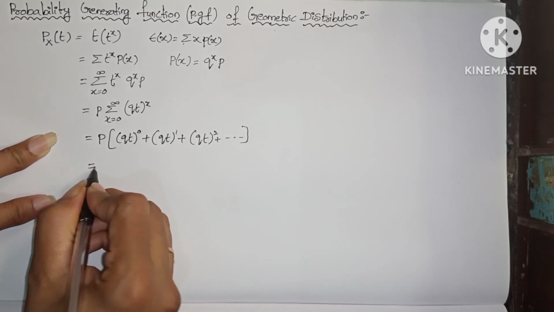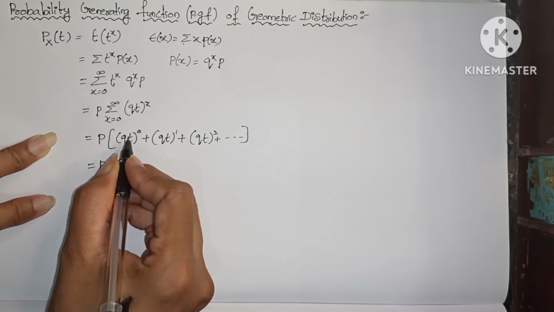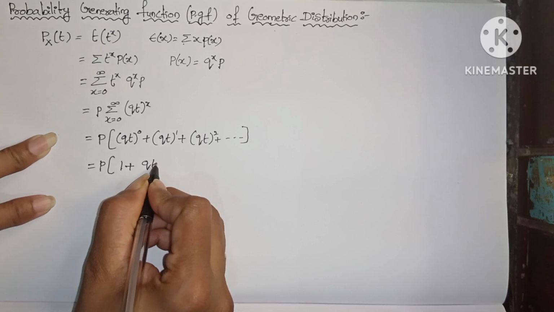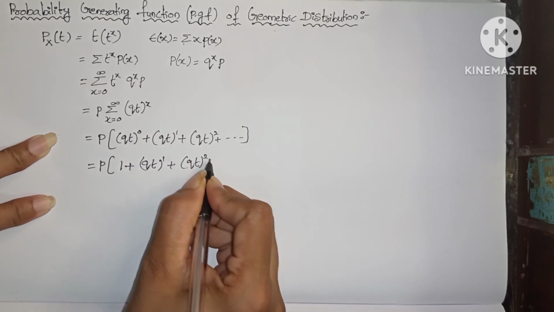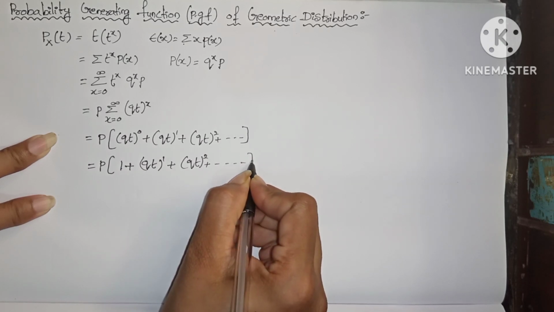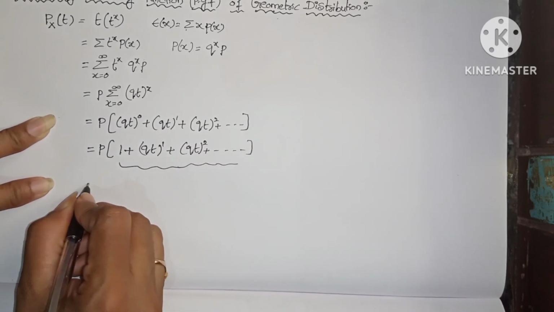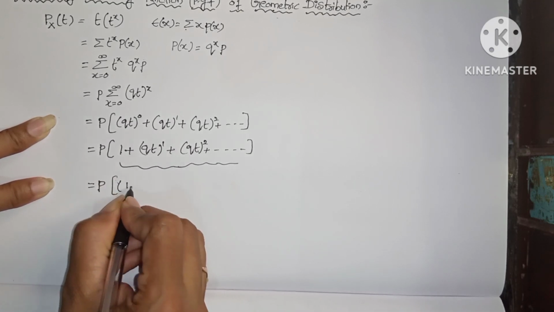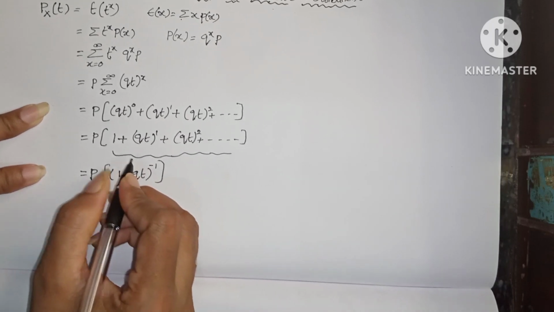So that equals p into, this is in the form of x power 0, and x power 0 is nothing but 1. So 1 plus qt power 1 plus qt square plus and so on. This whole term we can write as p into 1 minus qt whole power minus 1. Why do we write it like this?